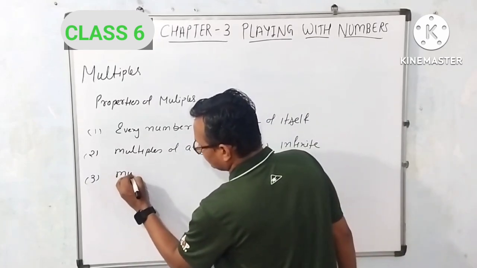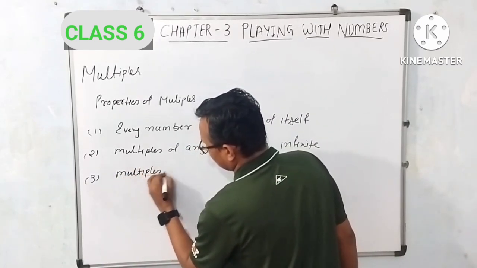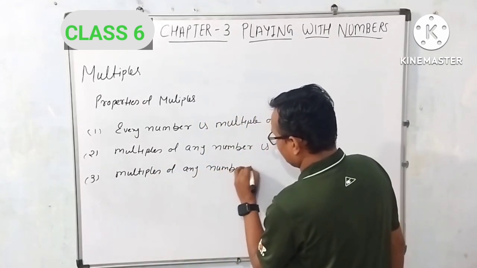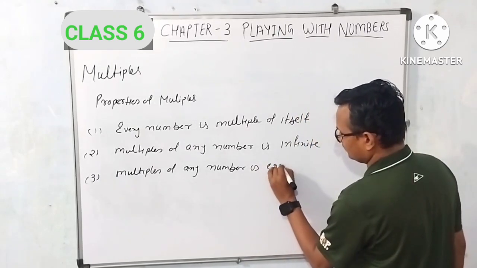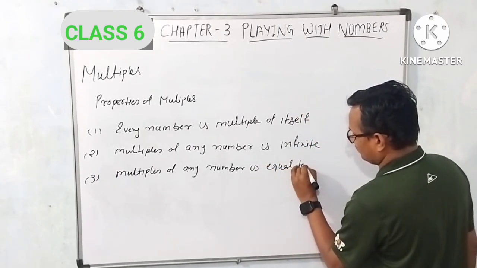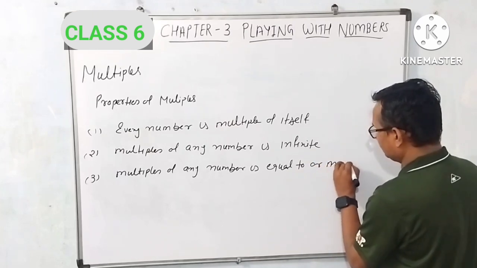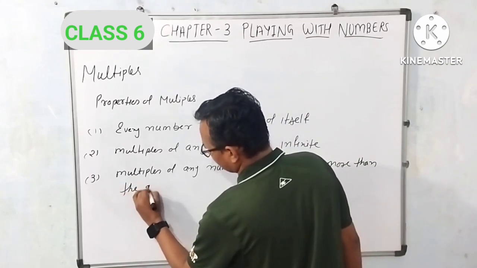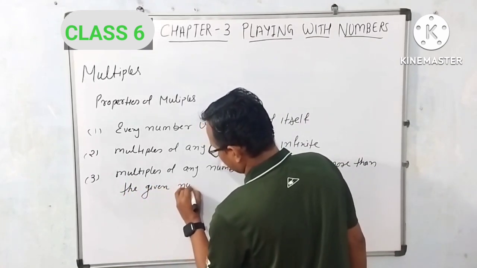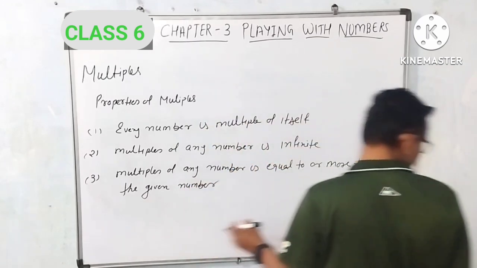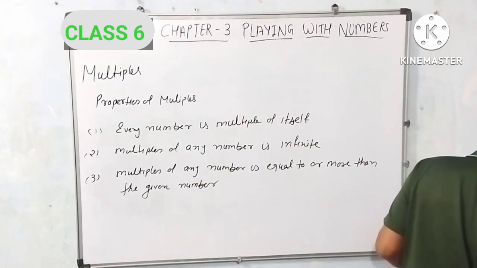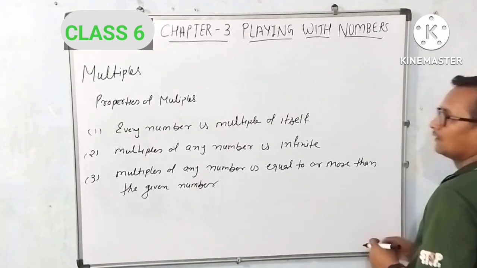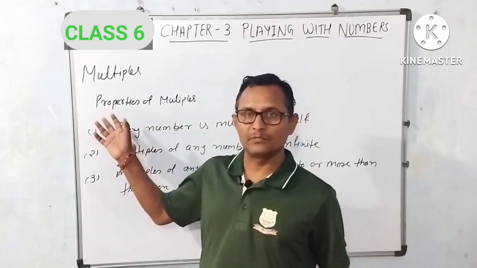Here multiples of any number are equal to that number or higher than the given number. So multiples of any number is equal to or more than the given number. So friends, we have completed factors and multiples.